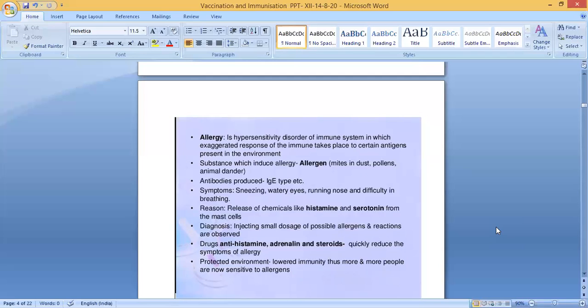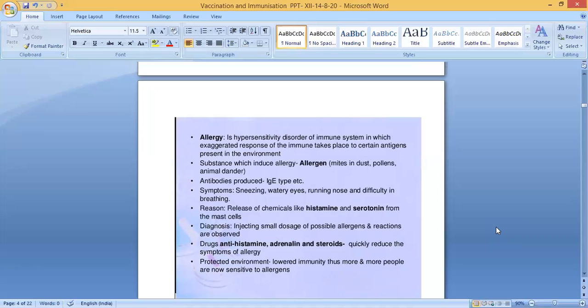So which are the certain antigens present in the environment? Let us see. Substances which induce allergy are called allergens. Mites, dust, pollens, animal dander, all these. Okay. So substances which induce allergy are known as allergens. Antibodies produced here, IgE type antibody is produced.